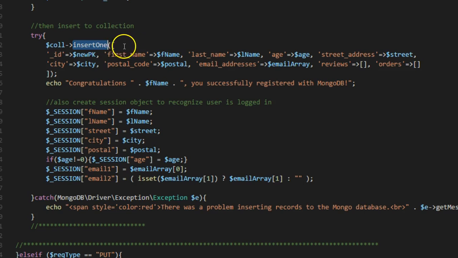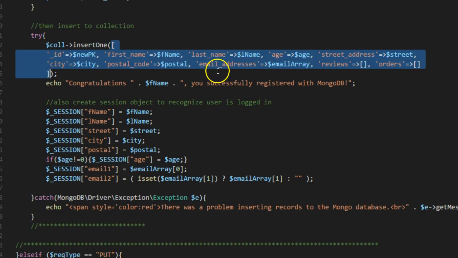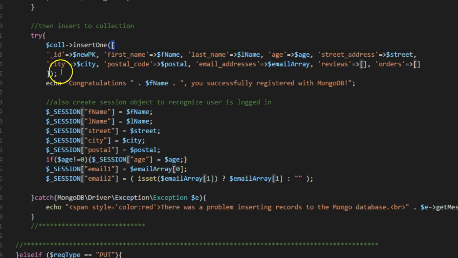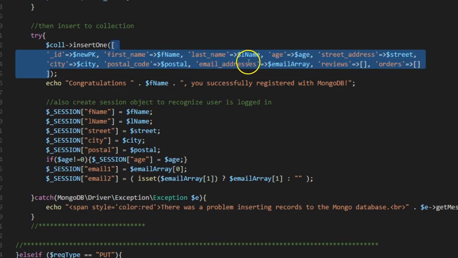Now again, as we saw previously, the syntax that the PHP driver demands to talk to Mongo is slightly different to the native Mongo code. The native Mongo code uses the curly brackets, the object notation, to pass in the values that you want to insert to the database, but you can see here we're using an array to insert these values.